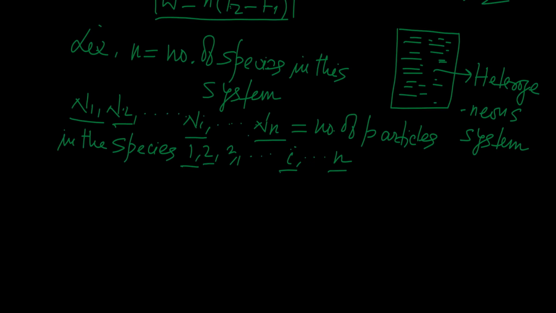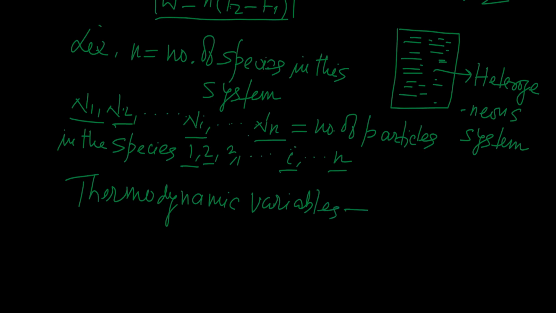You know there are four thermodynamic variables: P, V, T and S. I am saying that any property of this heterogeneous system will be a function of the number of particles along with any two out of these four.